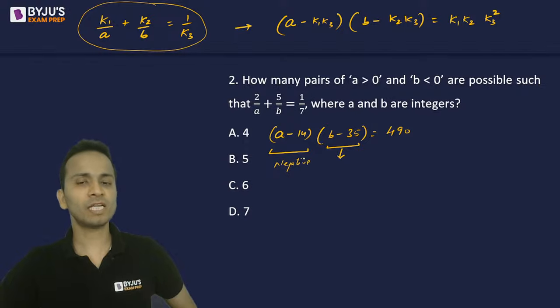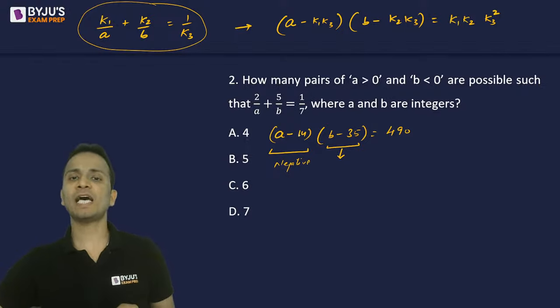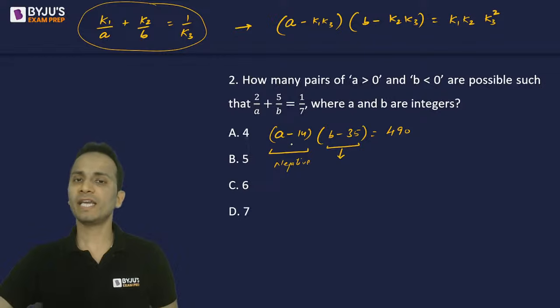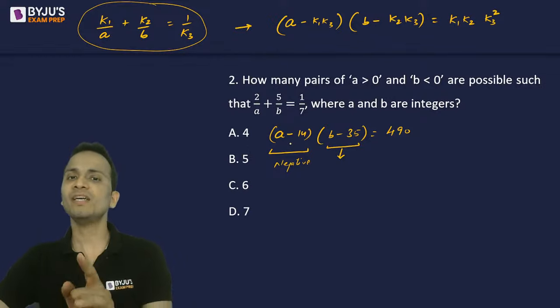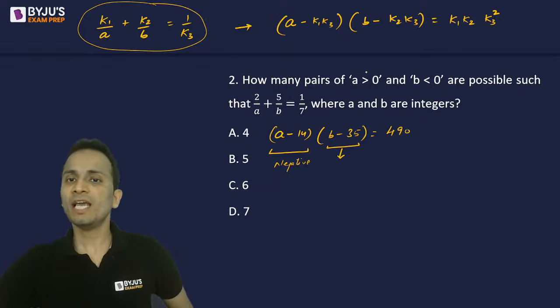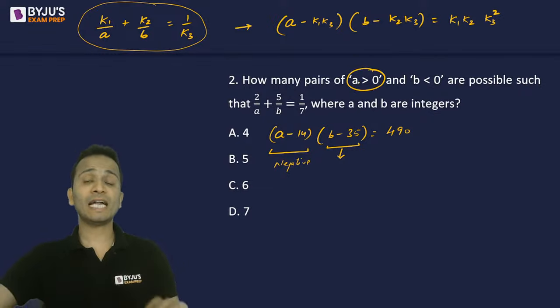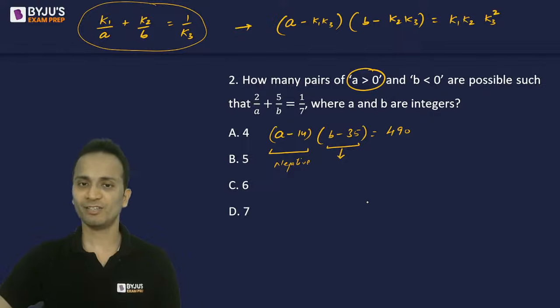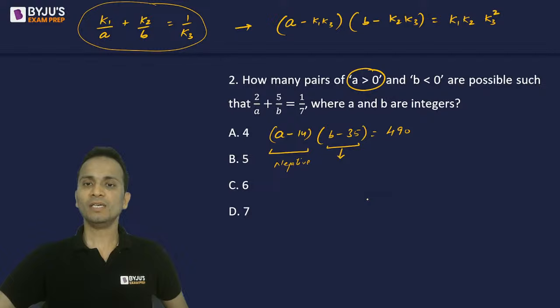So I have to select the values of A such that A minus 14 is negative. That means A should be less than 14. A should be a positive number less than 14. This is one thing that I have got from here.